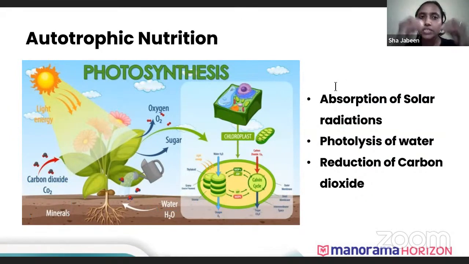Now, for the gases to enter, for the carbon dioxide to enter, there's an opening in the leaf, and that opening is the stomata. Stomata is the opening in the leaf that helps in the exchange of gas: carbon dioxide will come in and oxygen will move out through stomata. The opening and closing of stomata is controlled by water. When water gets inside the guard cells, the stomata open, and when the water goes out, the stomata close.